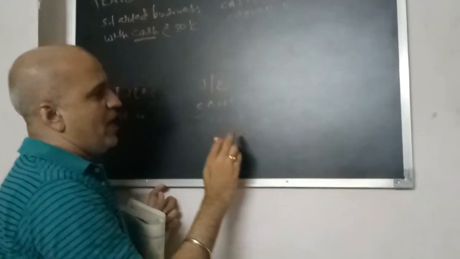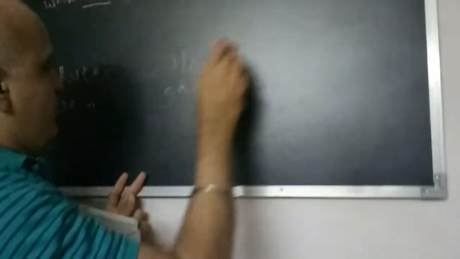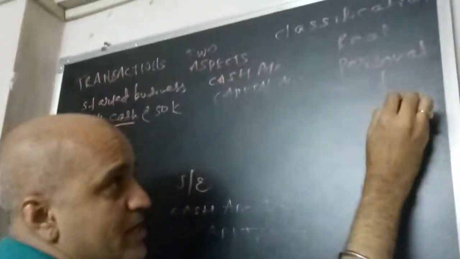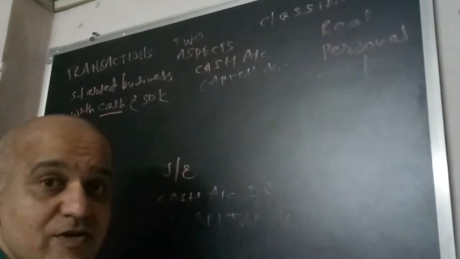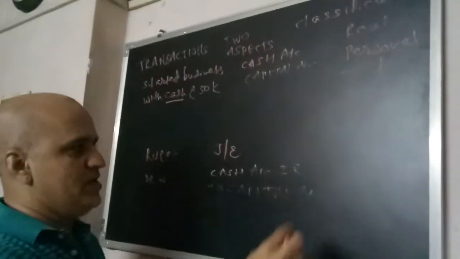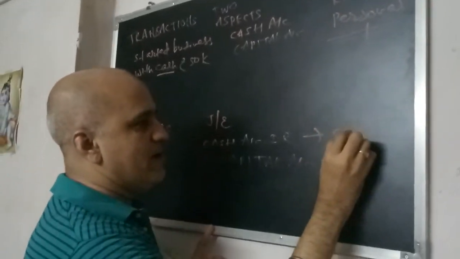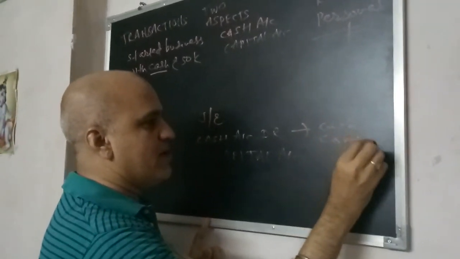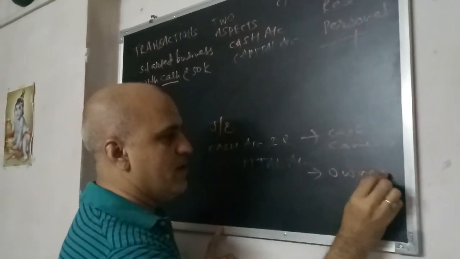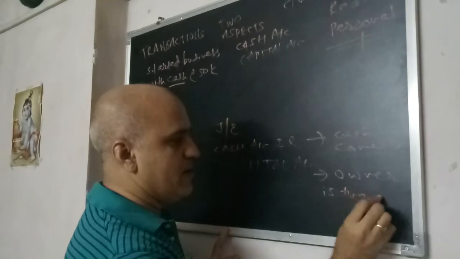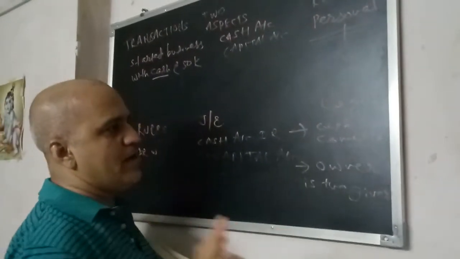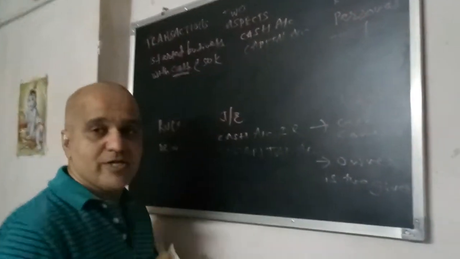To why I am crediting capital? Because what rule says, debit the receiver. See, this is a personal account. Debit the receiver and credit the giver. Owner is the giver. See, if I write the logic, I should say cash comes in, and here the owner is the giver. This is the logic I have applied for this particular transaction.